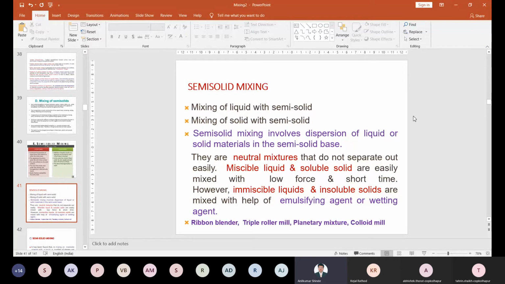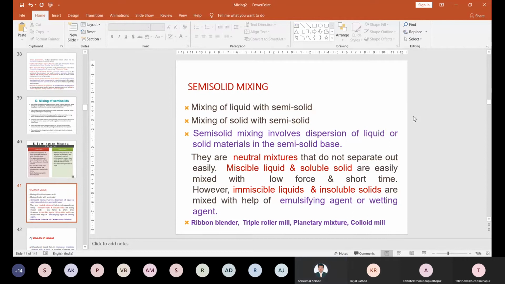So positive mixture is the solution, negative mixture is the emulsion. Right? Because the emulsion has two immiscible liquids, and the charges are different. Then neutral mixture means there is an ointment. So if you add the swallowing material into that base, right, it cannot be easily separated out.